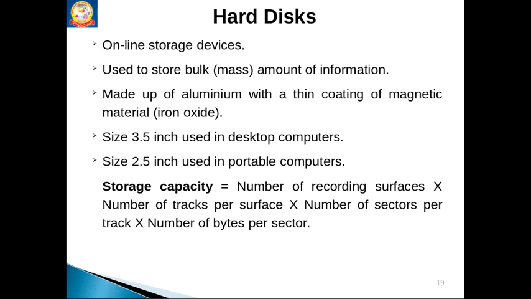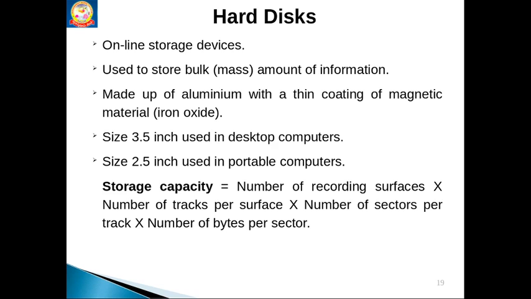How can we measure the hard disk storage capacity? As I said, the disk surface is divided into tracks. Again the tracks are divided into sectors. In each sector we can record the data in the form of bytes.